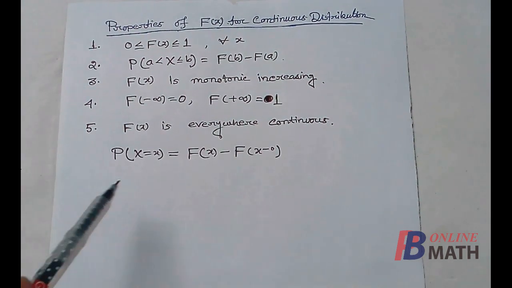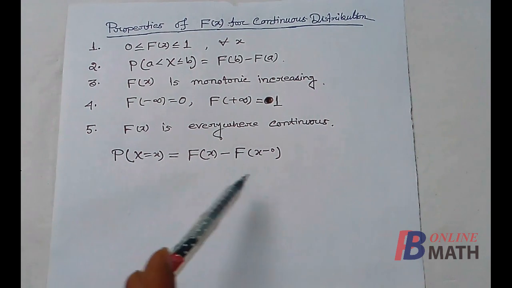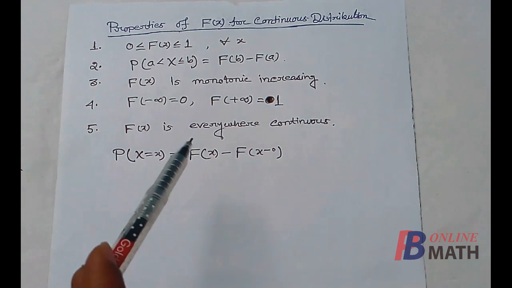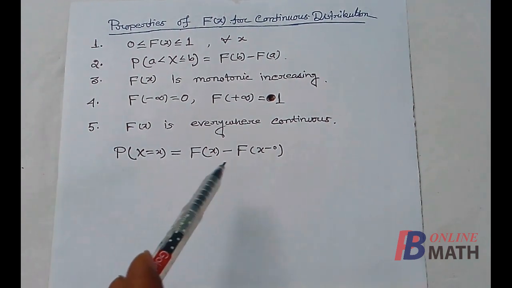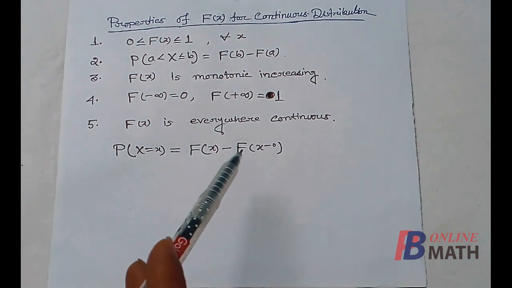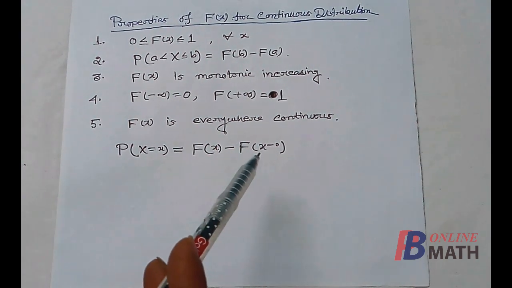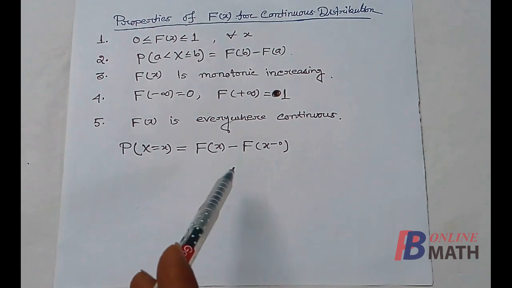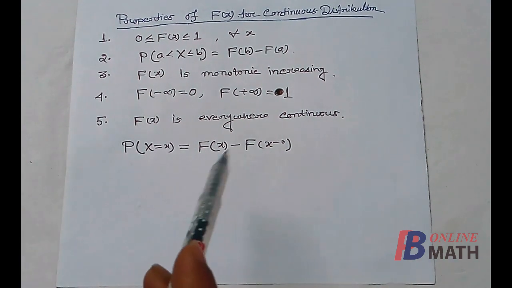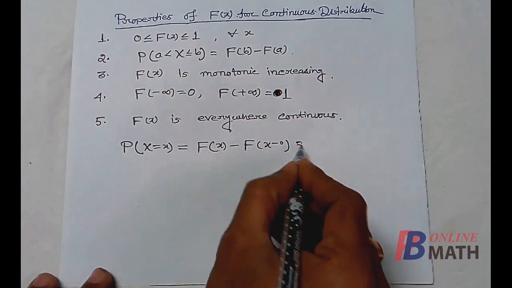We have discussed about this formula. Probability at the point x is equal to F of x minus F of x minus 0. Now in the continuous case, the function F x is everywhere continuous. So this is actually F x, the value of F at the point x, and this is the left hand limit of F at the point x. So if the function is continuous, then it is also left continuous. So these two values are equal for continuous distribution. So for any value of x, we have these two values are equal. Therefore, for any value of x, this is equal to 0.